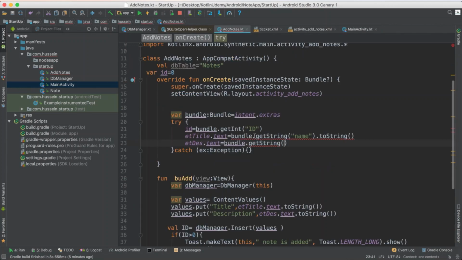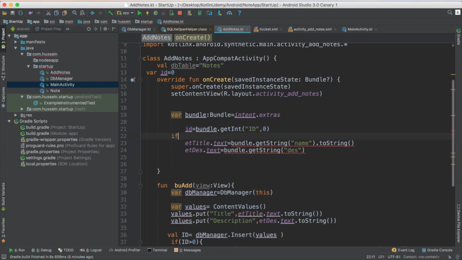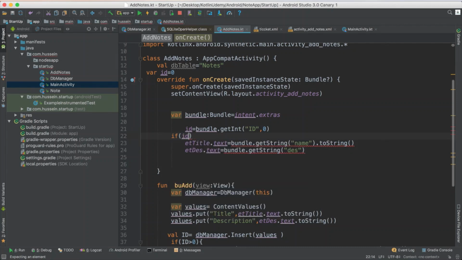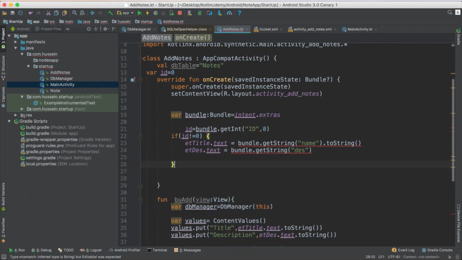You could also not add this one, and say by default give me ID 0, and you say here if the ID is not equal 0, just come and read more properties, and you could remove that try catch.